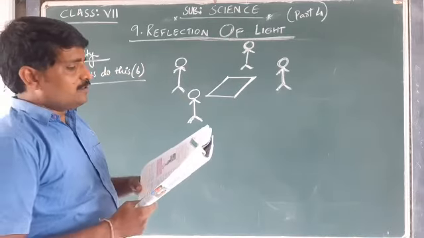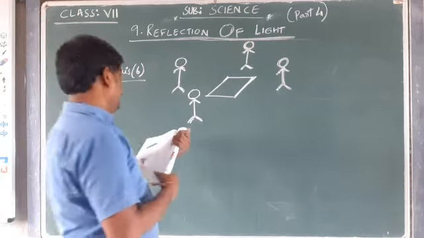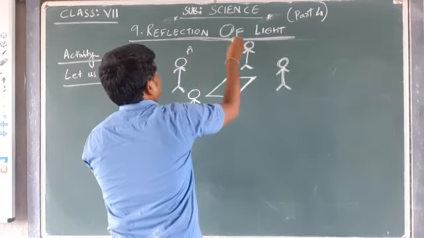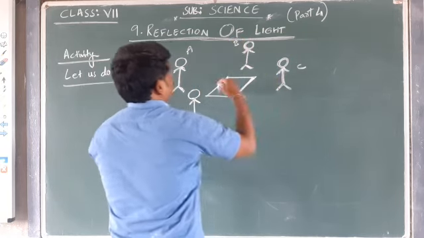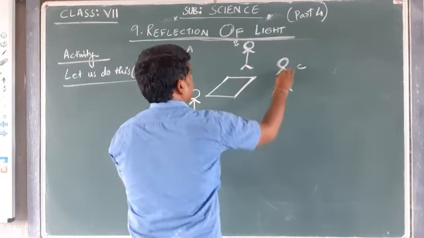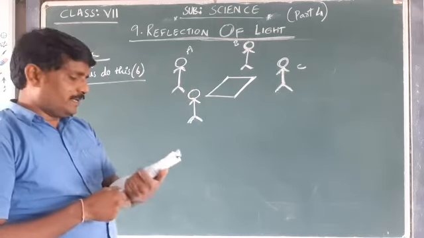Like this you have to stand. This is you and A, B, C. This is A, this is B, C should stand at the 4 sides of the mirror.